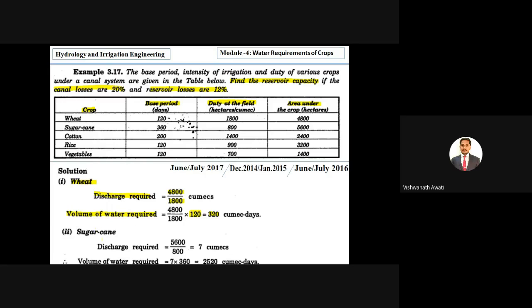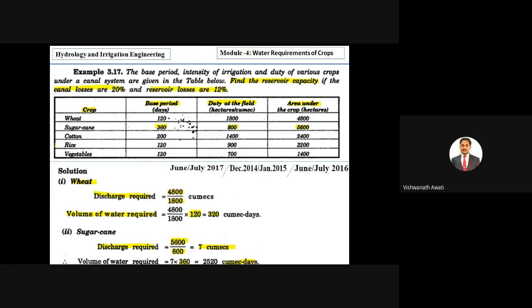And if you see sugarcane, as I told, first we have to calculate the discharge. How to calculate discharge? Duty by area. So here for sugarcane, what is the area? 800. And sorry, what is the duty? It is 5600. So duty is 5600 and area is 800, and you will get a discharge of 7 cumecs. And calculate the volume of water required by multiplying with the base period. Here it is 360, so multiply with 360, you will get 2520 cumec days, right?